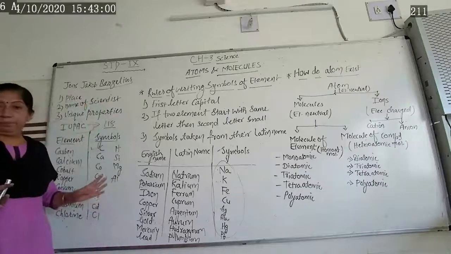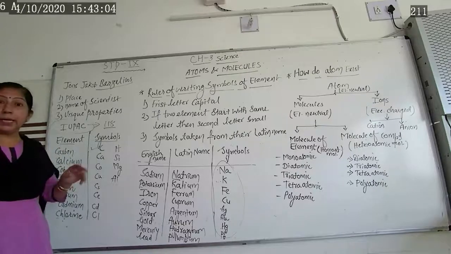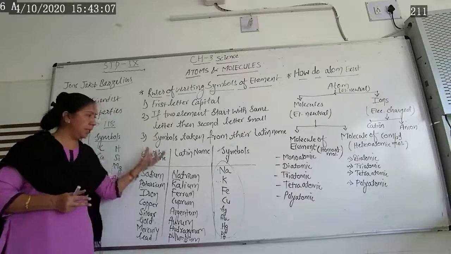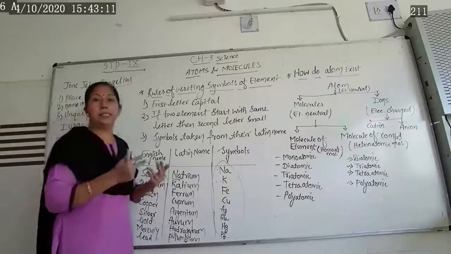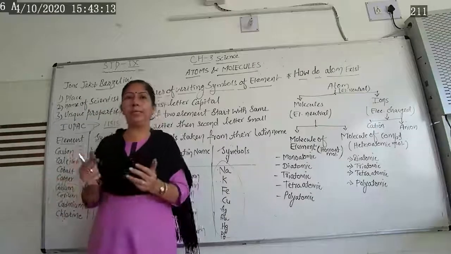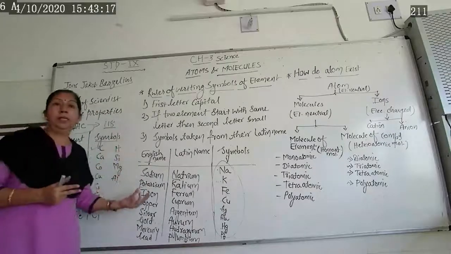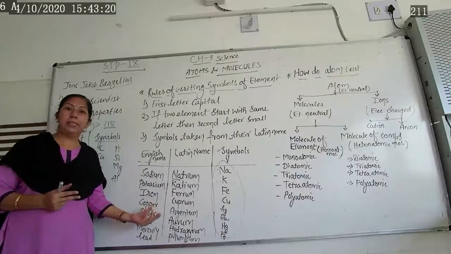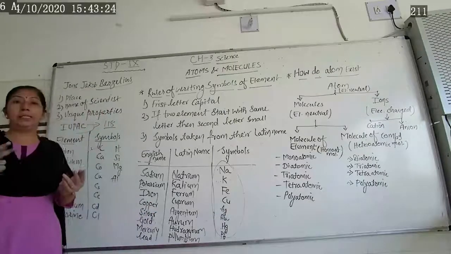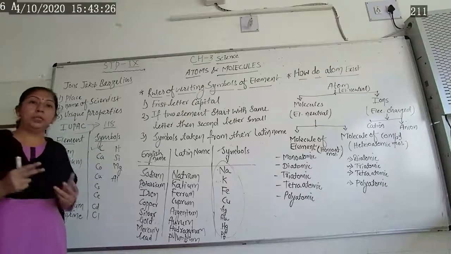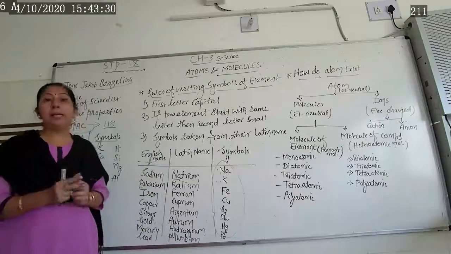Is that clear? Understood? So now, let us see how an atom exists. These are the symbols given by the scientists as per IUPAC, the International Union of Pure and Applied Chemistry. According to that, the symbols of different elements are given based on the place where they were discovered, the scientist's name, their unique property, some English words and some Latin words.